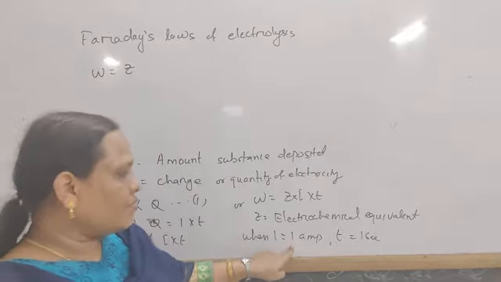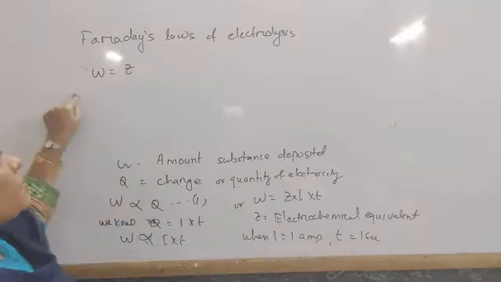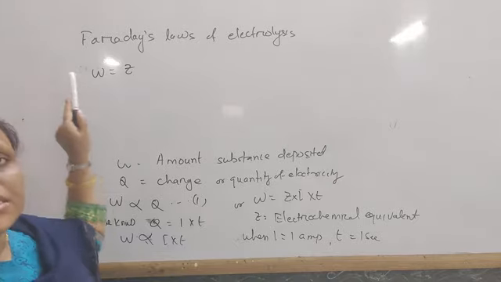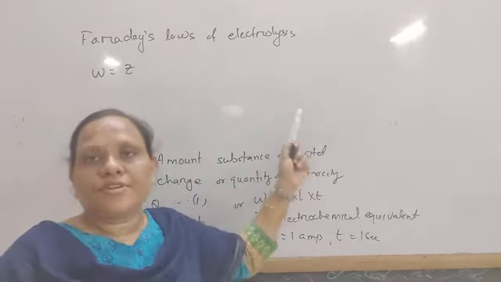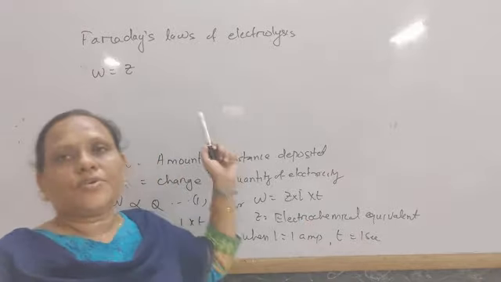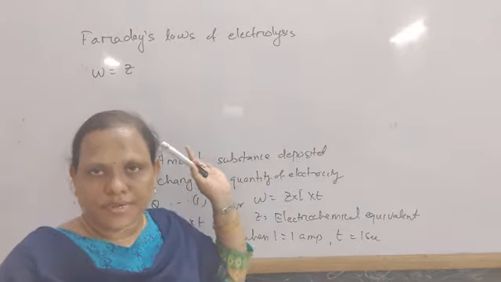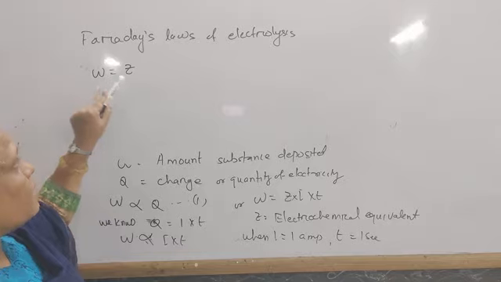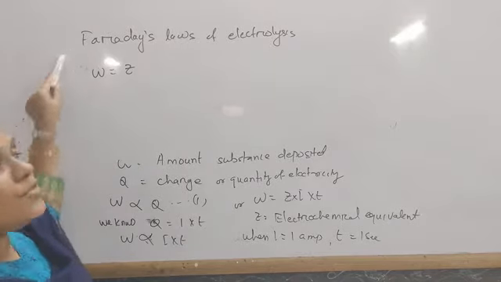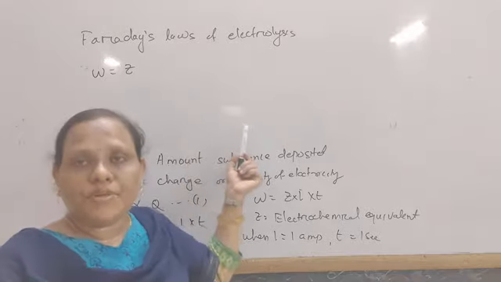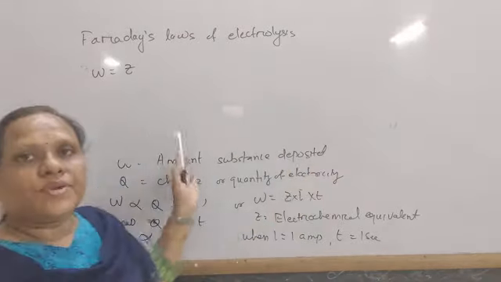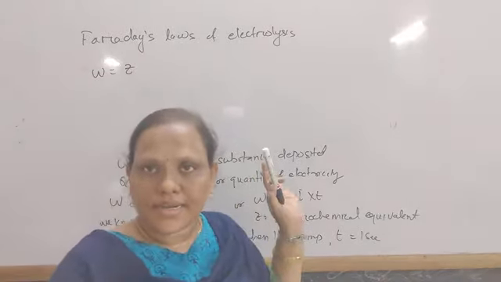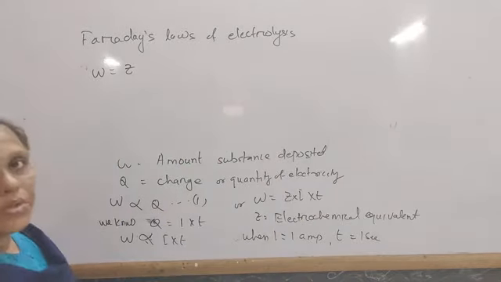It is equal to the weight of the substance deposited when 1 ampere of current is passed for 1 second, or we can say when 1 coulomb of electricity is passed through the electrolyte. So this is known as W equals Z.